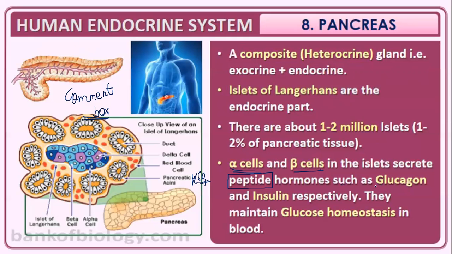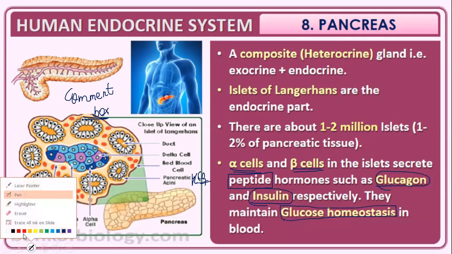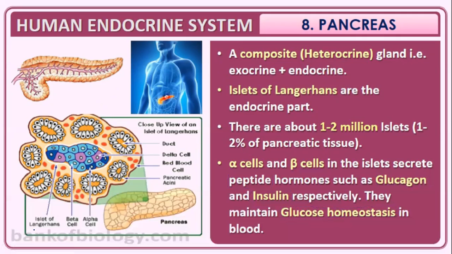The alpha cells produce a hormone known as glucagon, and the beta cells produce a hormone known as insulin. They maintain glucose homeostasis in the blood. What do you mean by glucose homeostasis? The balance of the glucose level in the blood is carried out by the alpha and beta cell secretions, that is glucagon and insulin respectively.